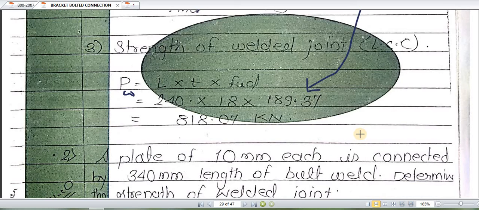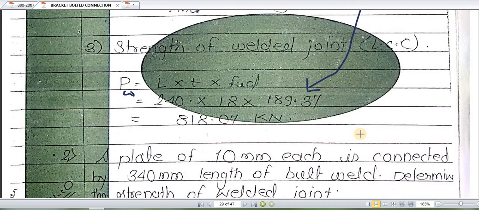In this way we have calculated the design strength of weld, in other words the load taken by the welded connections. A simple formula we have used: area into design stress of weld. How to find out area? Length into thickness.